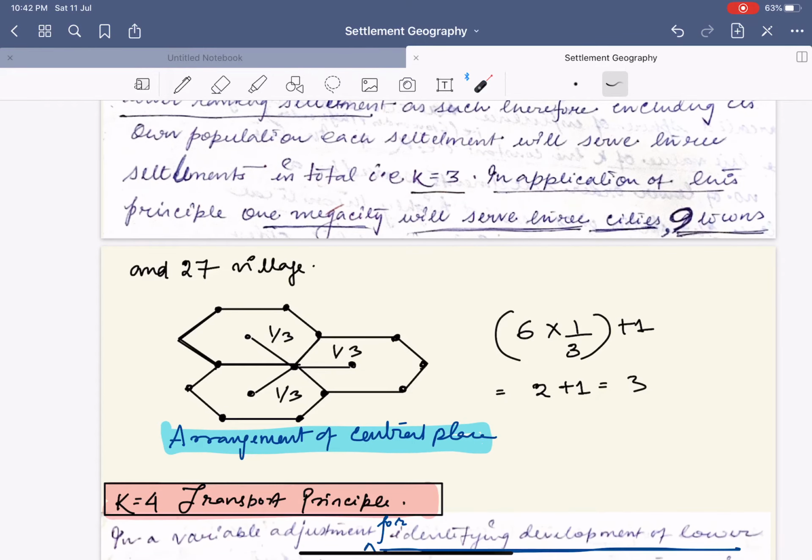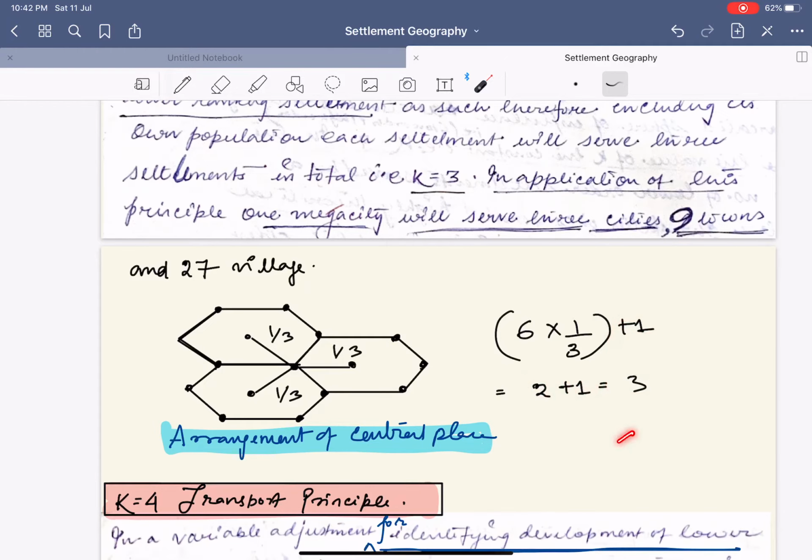Please understand this. See, I will say that this is a higher order settlement. Done. It says that if this higher order settlement is placed around lower order settlements, the population that this particular higher order settlement will serve is equivalent to 1/3 of the population of each of these lower order settlements, plus one, that is nothing but the population of itself. So it's a simple equation: 6 into 1/3 equals 2, plus 1, that equals 3.